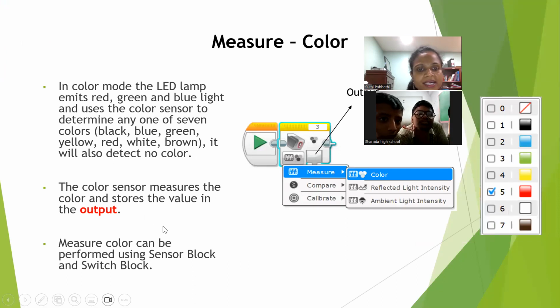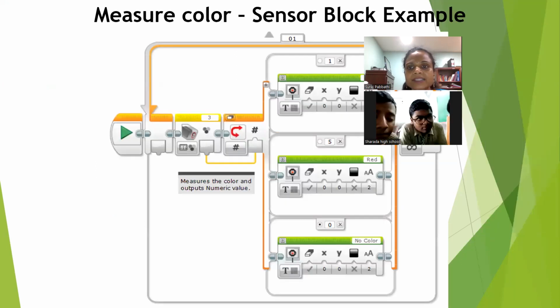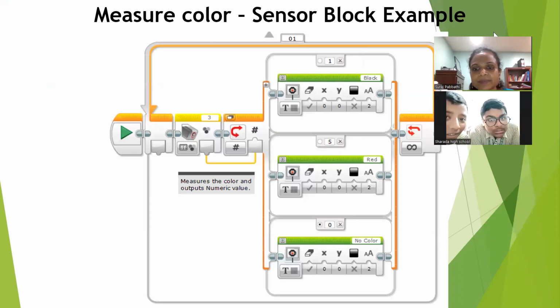Till here, did you understand these two sentences? The color sensor emits red, green, and blue light depending on what mode you select. And here, the color sensor measures the color and stores the value in the output, unless you pass what is in the output. Clear till here? Yes, ma'am. Okay. Let's go to the example. Shall I explain the example or will you explain the example?